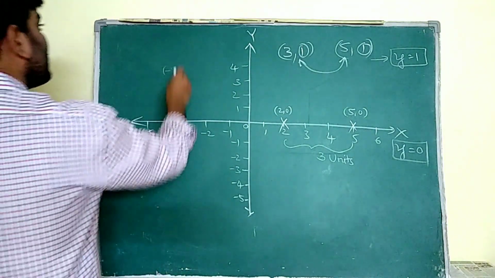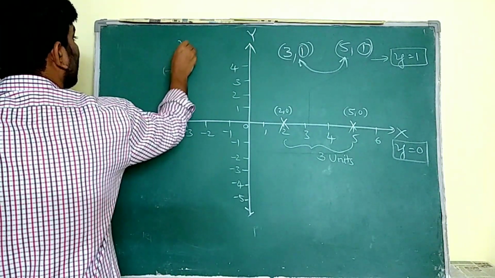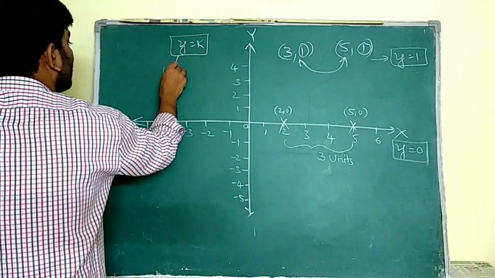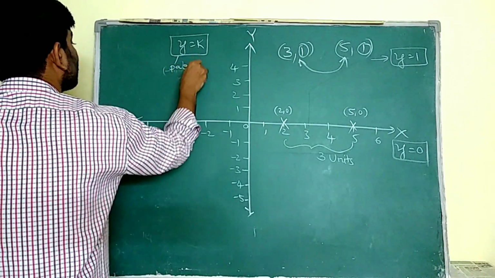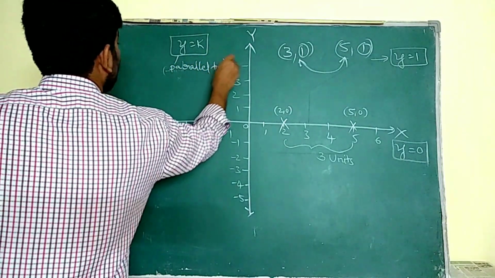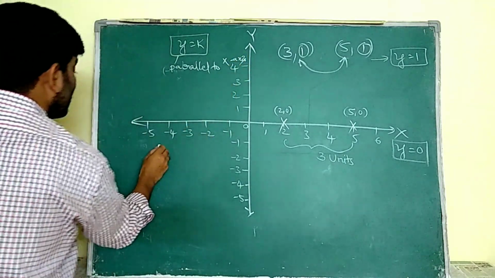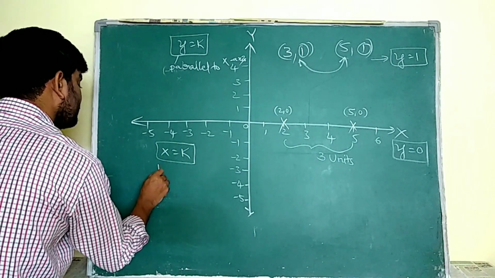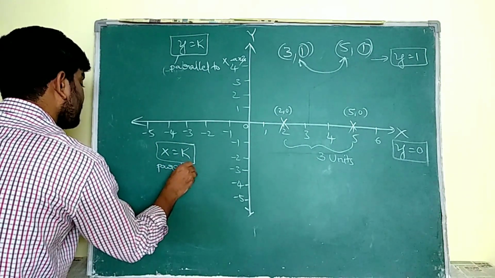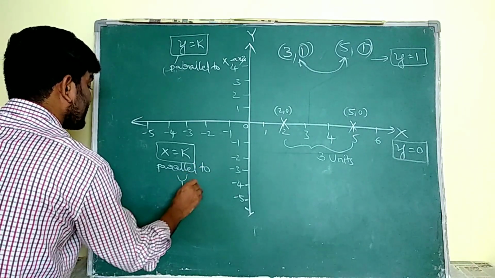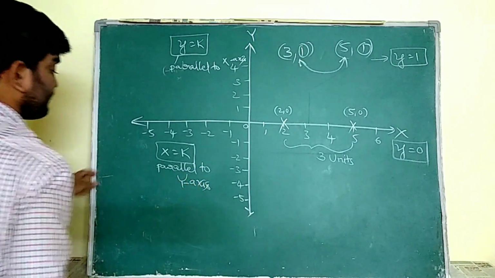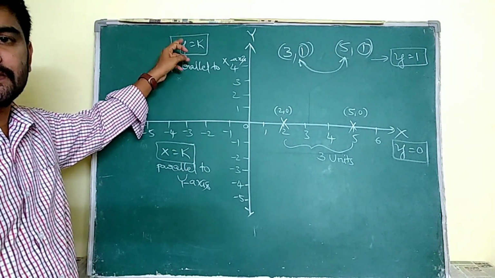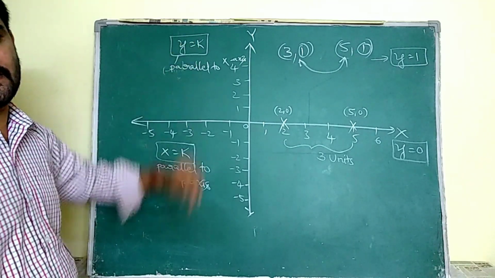We know that all the lines parallel to the x axis are in the form of y is equal to k. Similarly, x is equal to k lines are parallel to the y axis. So remember, for example, x is equal to 3 is parallel to the y axis, and y is equal to 5 or y is equal to minus 7 are parallel to the x axis.